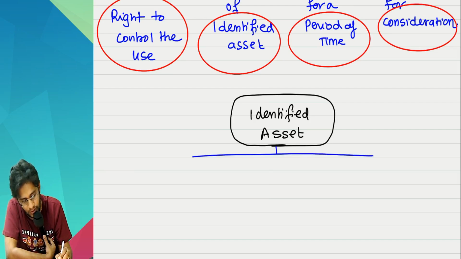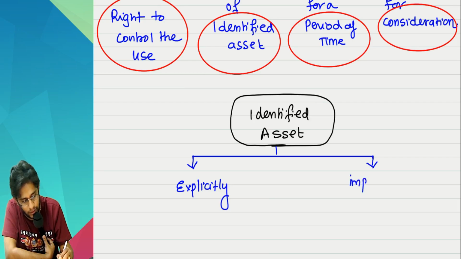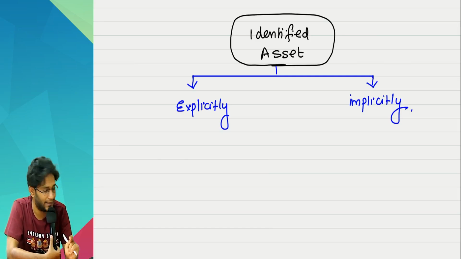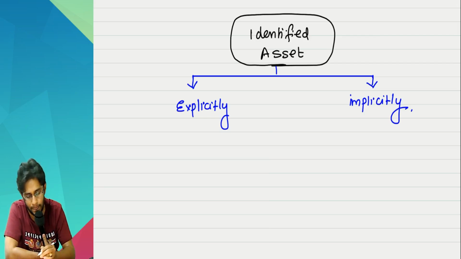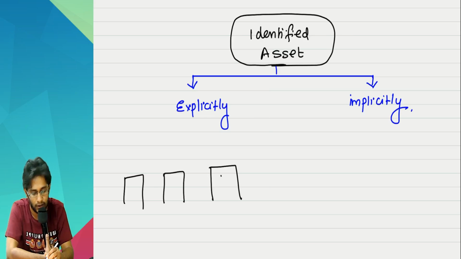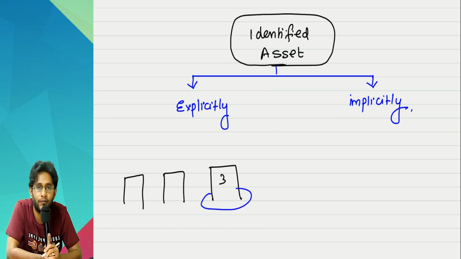Now, he says that an asset can be identified either explicitly or even implicitly. What is the meaning of explicit? Let's say I want a property on lease. You are the owner of 3 buildings in a particular area. Building 1, building 2, building 3, all the 3 buildings belong to you only. Now, I want to take this building 3 on lease from you. When we both enter into a contract, the contract should clearly mention details about this particular building.